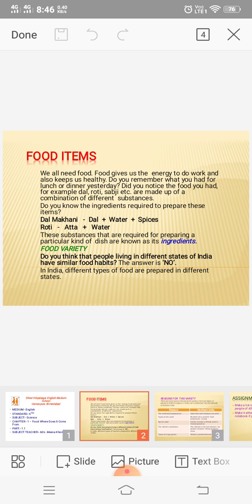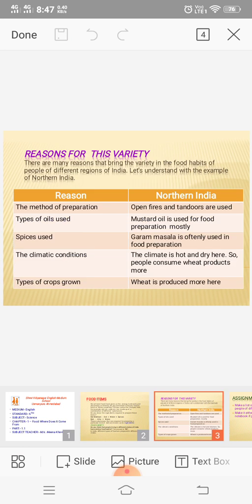Now as we all know, India is a diverse country, not only by the people living here but also by the landforms and atmosphere, which affects the food habits of people of different regions of India. So do you think that all people living in different states of India have similar food habits? Correct. The answer is no. Have you ever thought why it is so?